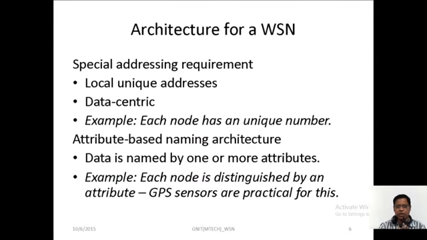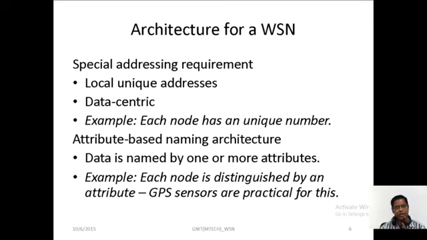Now, what are the components in the architecture of wireless sensor networking? Special addressing requirement. Every sensor that has a connection with the sensor node has a special addressing requirement, given to every sensor so that it can connect with the devices.